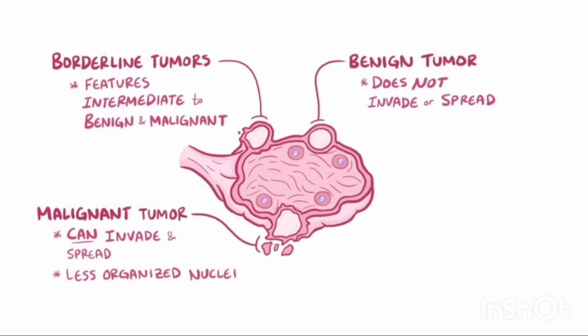Borderline ovarian tumors are also known as low malignant potential tumors that appear abnormal but do not show the invasive or aggressive characteristics of the malignant tumor. Malignant ovarian tumors, also known as ovarian cancers, are cancerous growths that can invade nearby tissues and spread to other parts of the body.